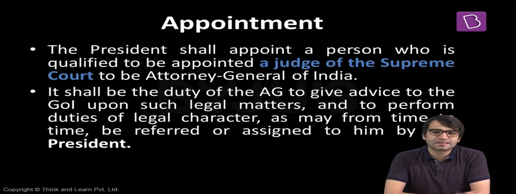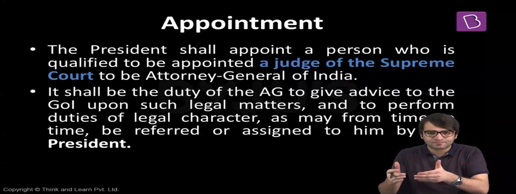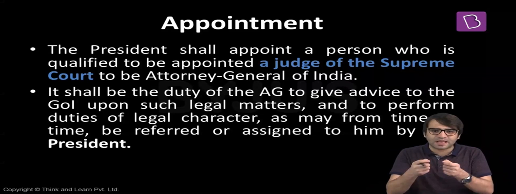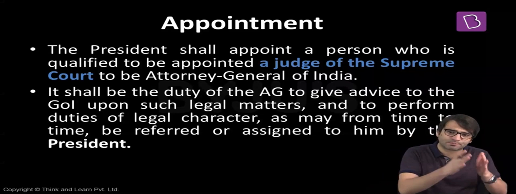The Attorney General of India is appointed by the President of India. But I've told you before that in the constitutional scheme in India, the President is a rubber stamp. While exercising his executive powers, the President is bound by the aid and advice of the Council of Ministers headed by the Prime Minister. So whichever name is recommended by the Prime Minister to the President for being appointed as the Attorney General of India, that individual is appointed as the Attorney General of India by the President.